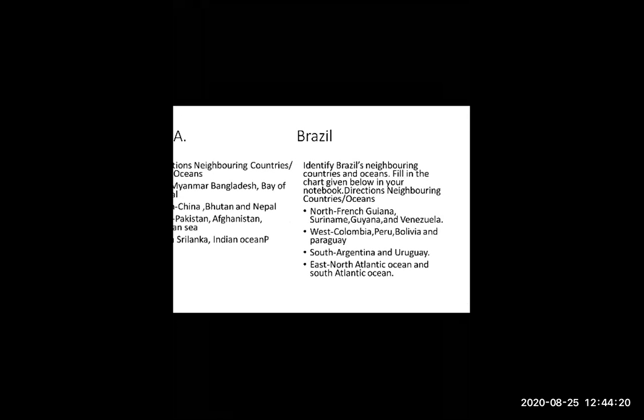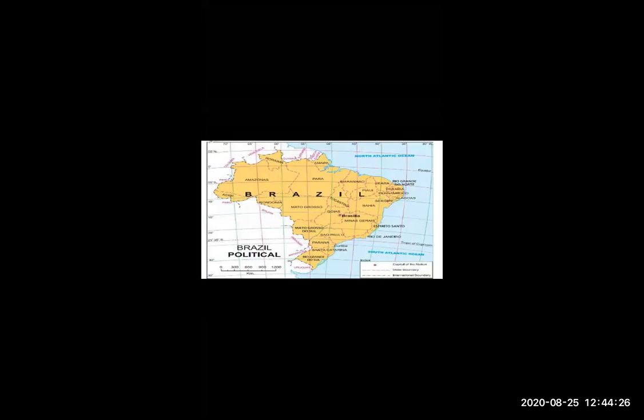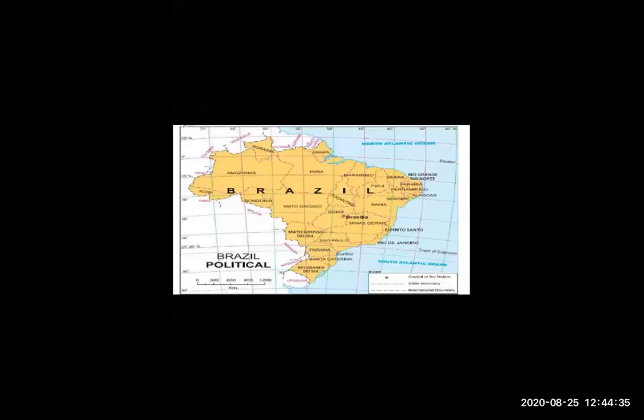And then east. As you heard the name before, the two oceans are located over there in the east part, that is the North Atlantic Ocean and the South Atlantic Ocean. The two oceans are located over there. So I hope till here you understand the whole lesson and whole part?